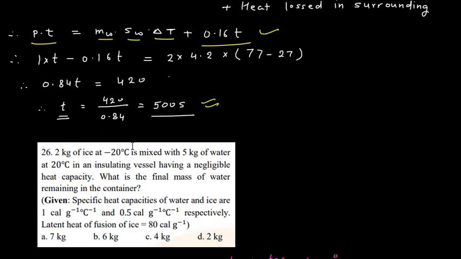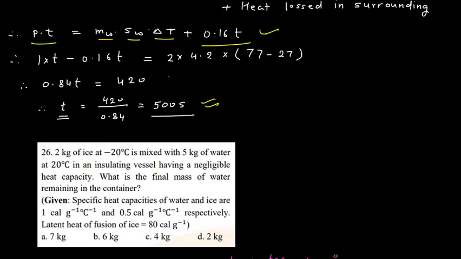A 2 kg of ice at minus 20 degrees Celsius is mixed with 5 kg of water at 20 degrees Celsius in an insulating vessel having a negligible heat capacity. What is the final mass of water remaining in the container? So now, ice was at minus 20 degrees Celsius. So what will happen? First that ice will melt. First ice will come to 0 degrees Celsius, then it will melt.